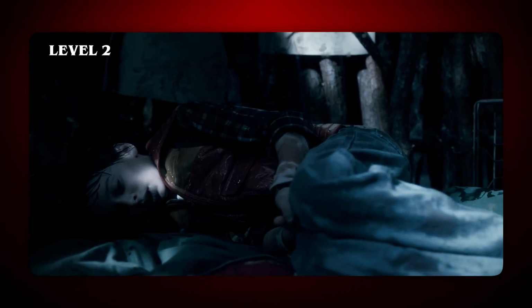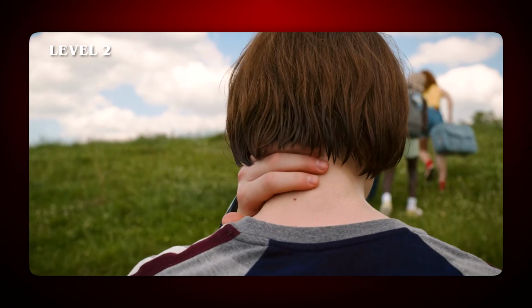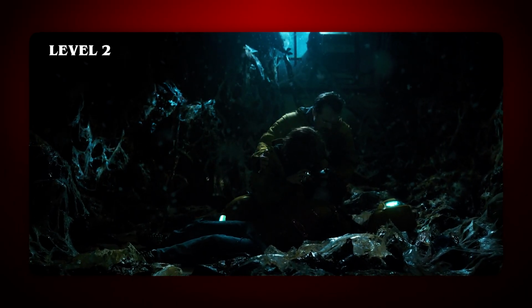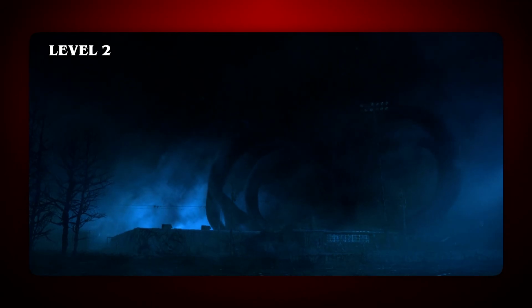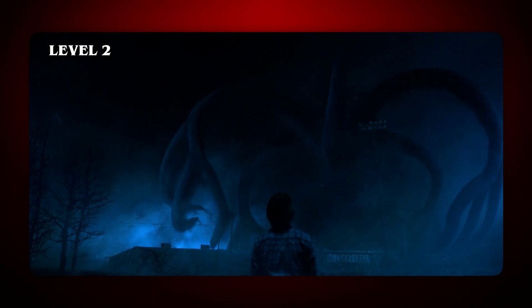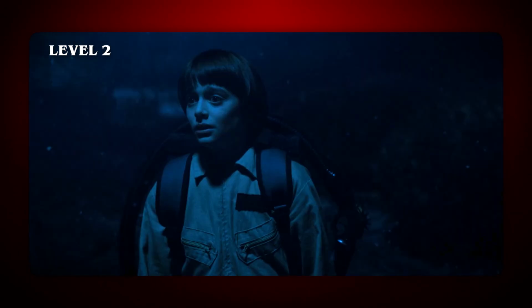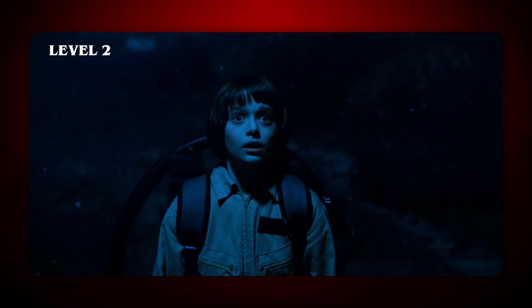Level 2. Sensory awareness. Certain individuals could sense the Mind Flayer's presence and movements without direct possession, creating a psychic awareness that functioned like early warning radar. After escaping the Upside Down in Season 1, Will Byers developed what became known as true sight. He experienced regular visions of the Upside Down, seeing the Mind Flayer watching him even though he was in the real world. These visions intensified throughout Season 2, with Will feeling tingles on the back of his neck when the creature was near. In Season 3, even after being freed from possession, Will retained this connection.